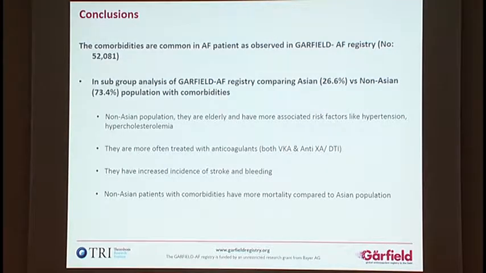So in conclusion, ladies and gentlemen, I would like to say that the comorbidities, all four of which we discussed with my other colleague, diabetes, CKD, heart failure, and acute coronary syndromes, are significantly observed in the GARFIELD registry of more than 52,000 patients. In the subgroup analysis of the GARFIELD-AF registry, where we compared the Asian population, almost a quarter of them, versus the non-Asian population with comorbidities, the interesting finding was that the non-Asian populations are elderly. They are on average 4 years older than the Asian population.